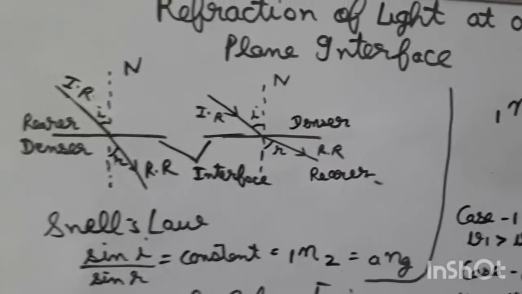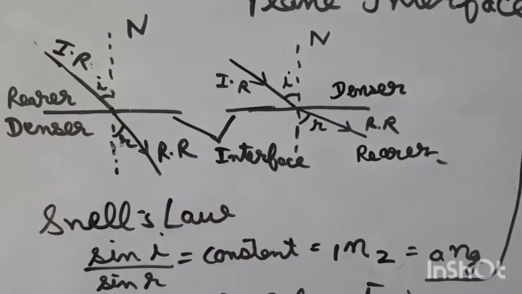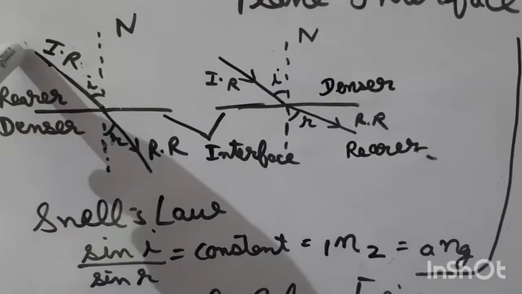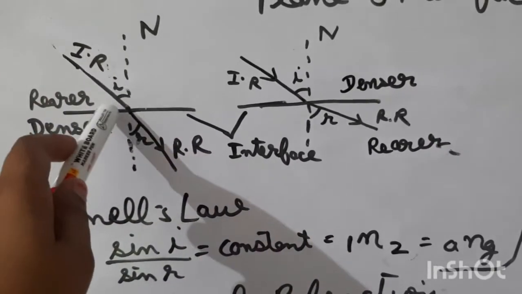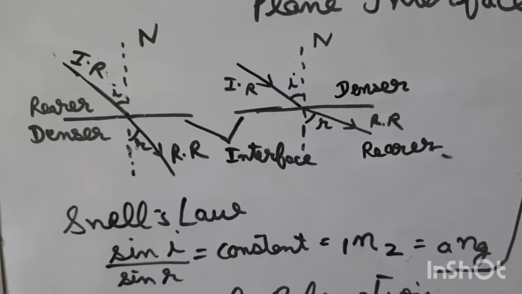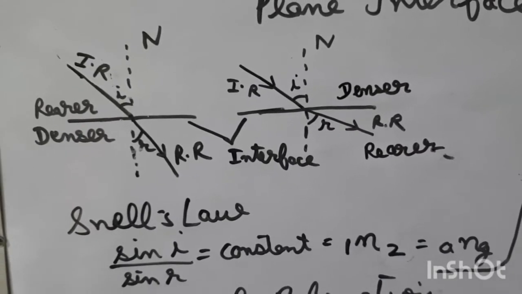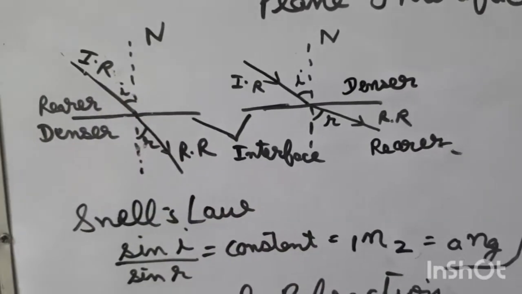So here you can see in the figure a light ray. This is our plane interface, and a light ray is incident at this point. The incoming ray is known as the incident ray.